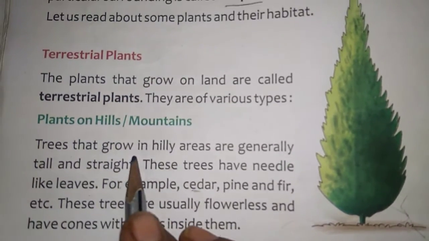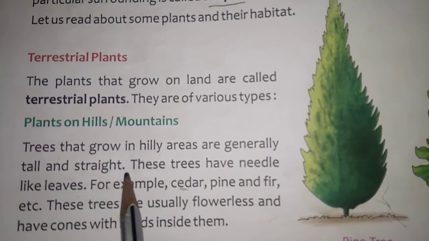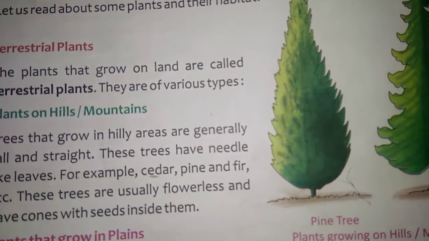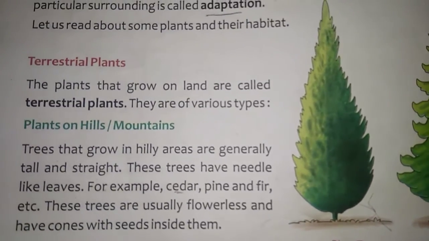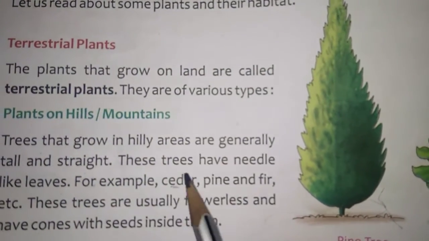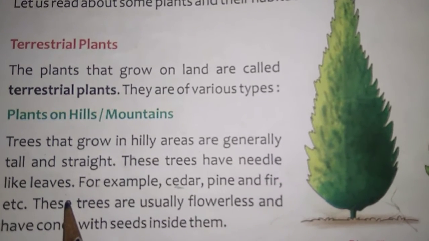Trees that grow in a hilly area are generally tall and straight. These trees have needle-like leaves.